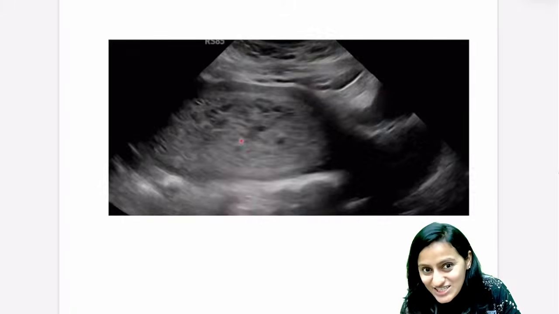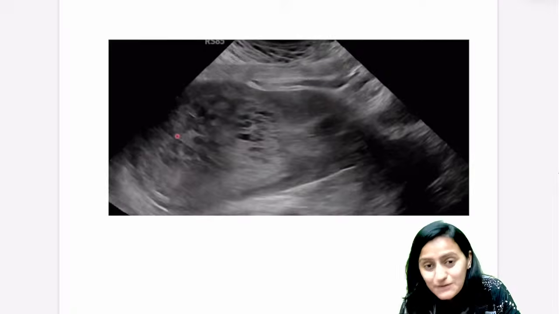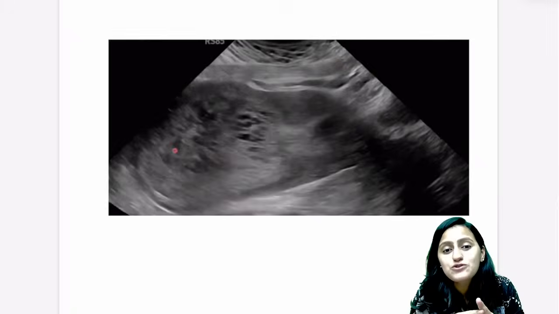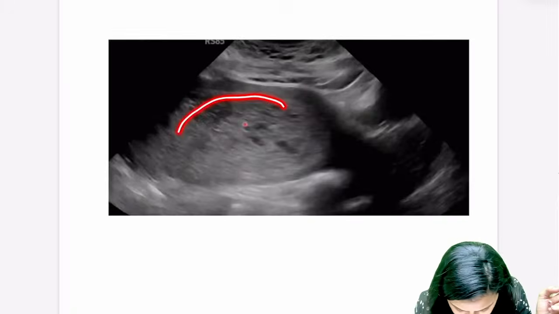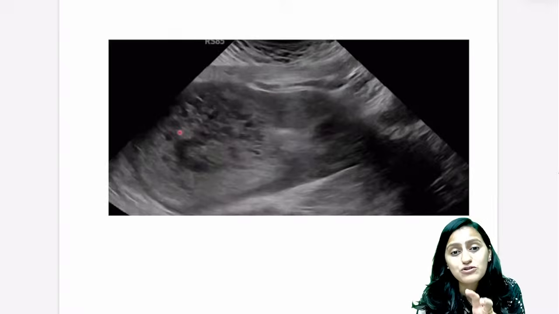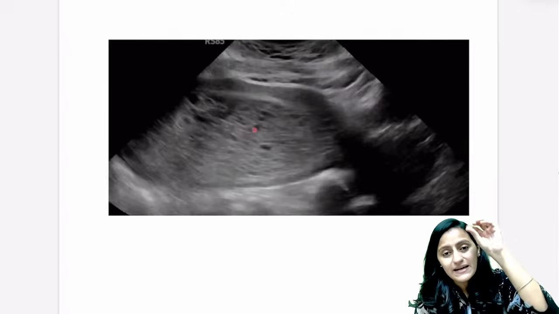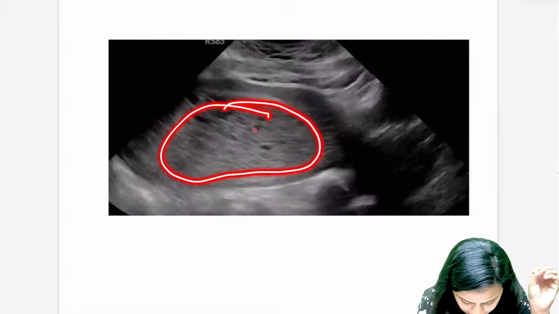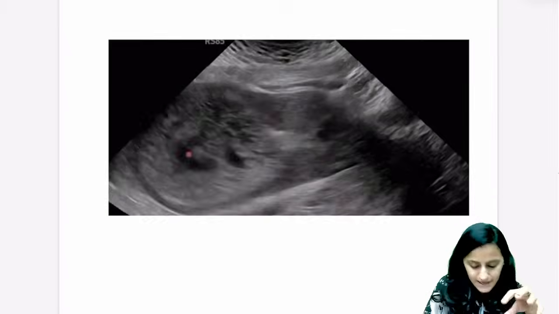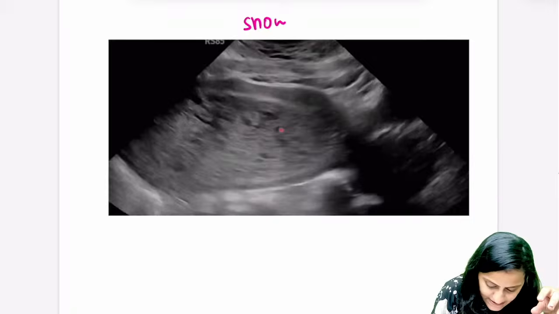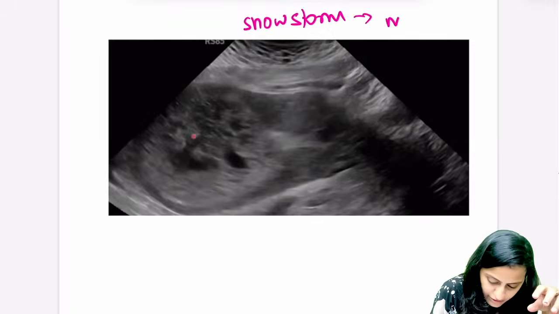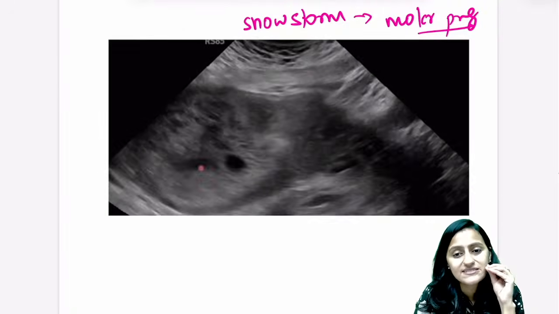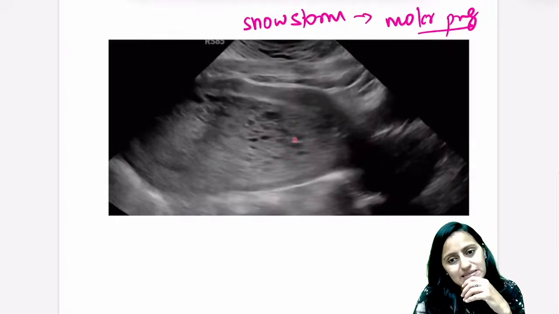Very good. This is molar pregnancy, snowstorm appearance, the cystic spaces that you are seeing. This is not adenomyosis, because all these cystic spaces are in the echogenic endometrium, not in the myometrium. Adenomyosis is endometrium going into the myometrium. This is the distended endometrial cavity with cystic spaces. Absolutely right. This is the snowstorm appearance of complete mole. You will see the cystic spaces, and there will be no fetal parts present.